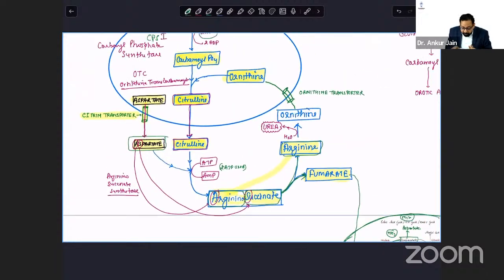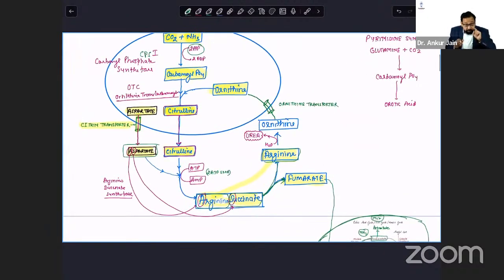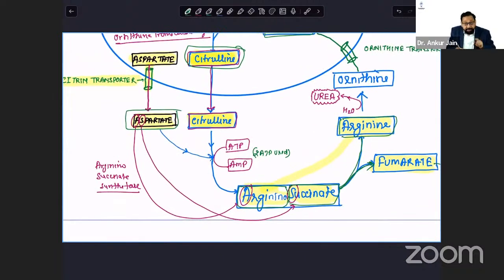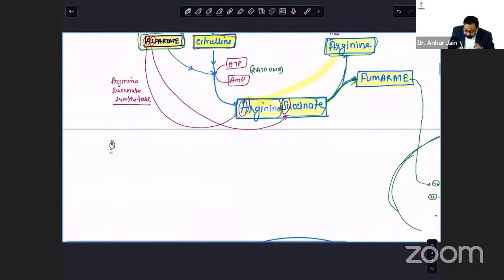I just told you that, I repeat it, CO2 binds with ammonia to form carbamoyl phosphate, which binds with ornithine to form citrulline. Citrulline comes out of mitochondria, aspartate and citrulline bind. So aspartate is coming from oxaloacetate. So question, connecting link. Yes, you can answer connecting link between urea cycle and Krebs cycle.